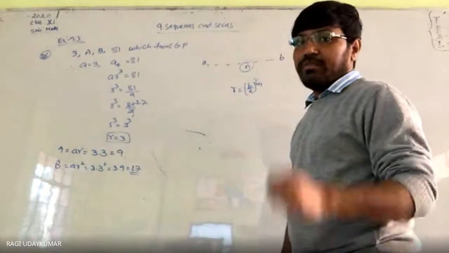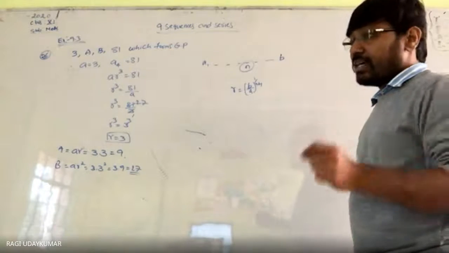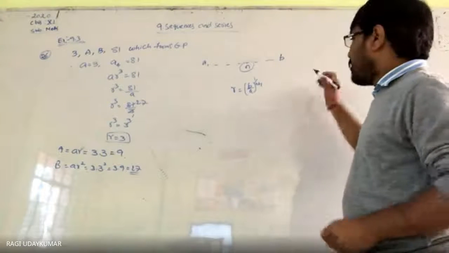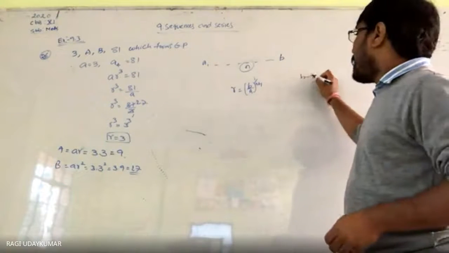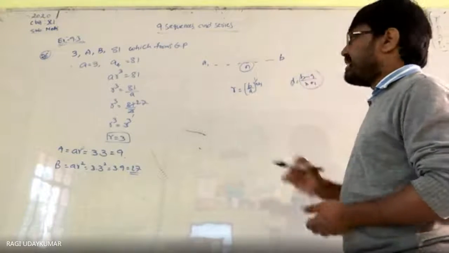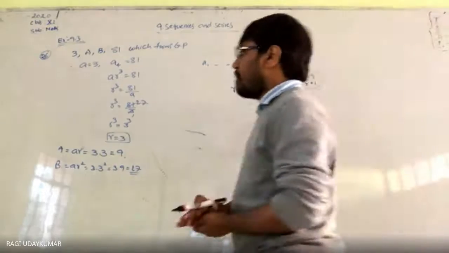This is a formula. For arithmetic progression, when n arithmetic means are inserted between the two numbers, the common difference d is equal to (b minus a) by n plus 1. Same logic you can apply here.